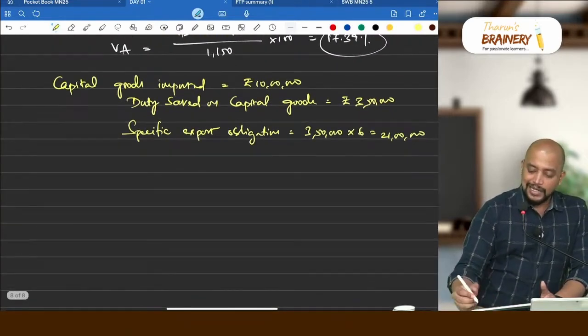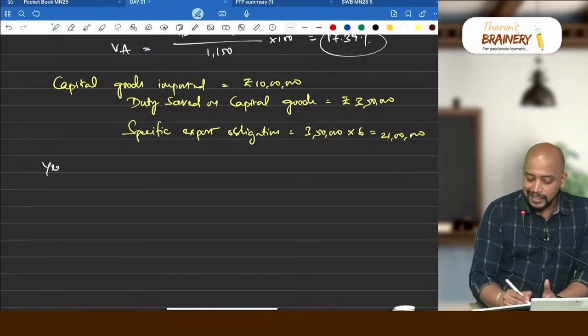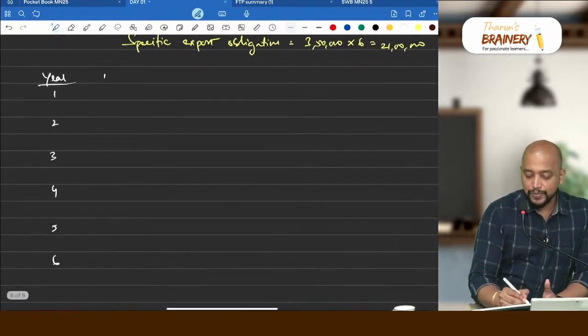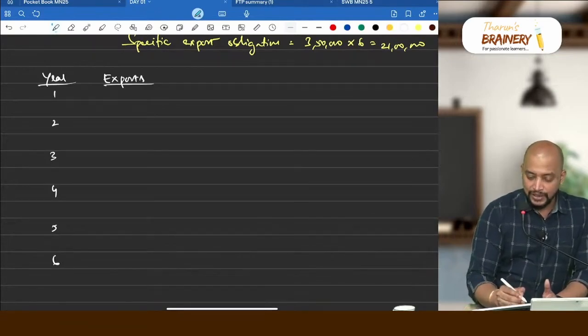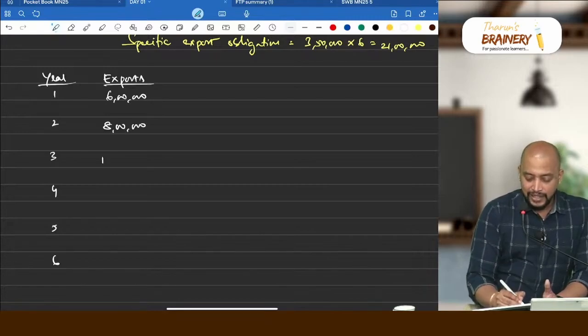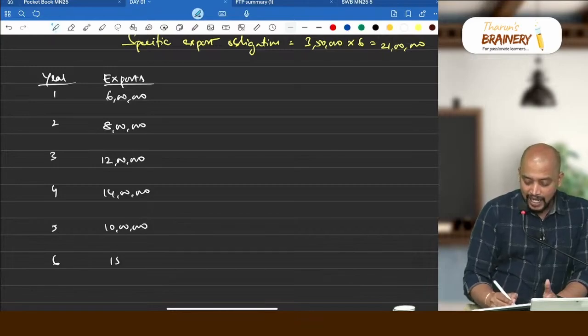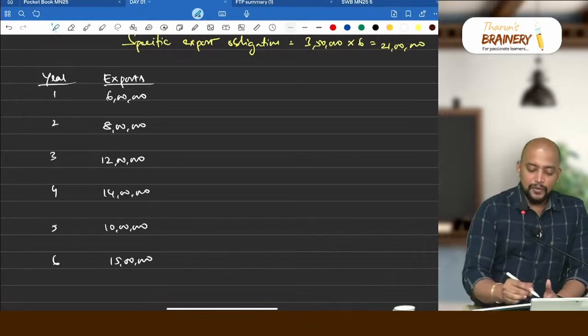Now what happens here is that we need to see year 1, 2, 3, 4, 5, 6, and what are the exports made in each year. Say for the first year we are making an export of 6 lakhs, and thereafter 8 lakhs, then 12 lakhs, then 14 lakhs, then 10 lakhs and 15 lakhs. So 6 years. Why 6 years?